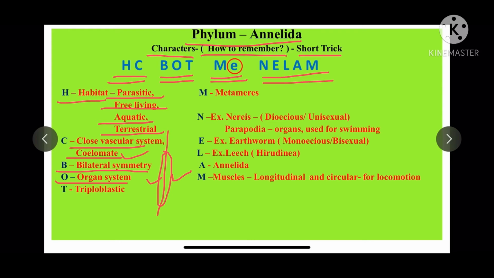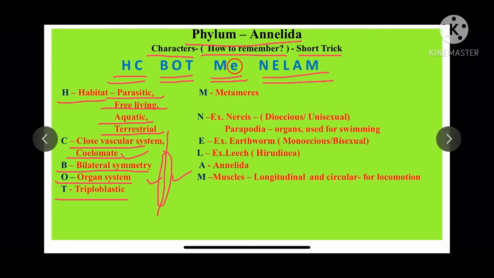O stands for organ system. Now what do you mean by organ system? In organ system, different organs are formed by the gathering of tissues. At the basic level, we know that cells are present in the organism. These cells come together to form tissues. Different tissues come together to form organs. Different organs perform different functions.